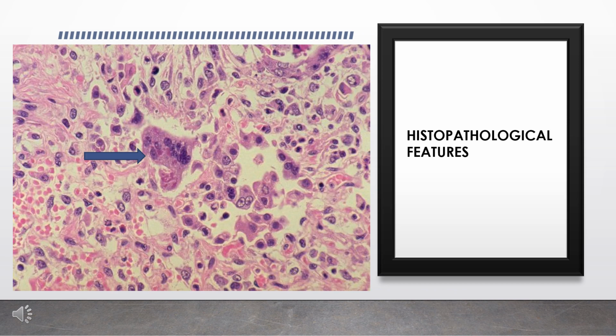Now we'll see the histopathological features. Koplik spot represents the area of focal hyperkeratosis in which the underlying epithelium exhibits spongiosis, intercellular edema, dyskeratosis and epithelial giant cells. The number of nuclei within these giant cells ranges from 3 to more than 25. The pink staining inclusion in the nuclei of the epithelial cell represents microtubular aggregates, a characteristic of the causative paramyxovirus. You can see an arrow in this picture that shows the multinucleated giant cells.